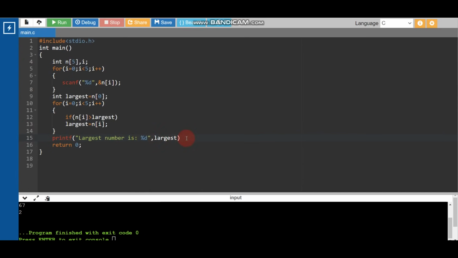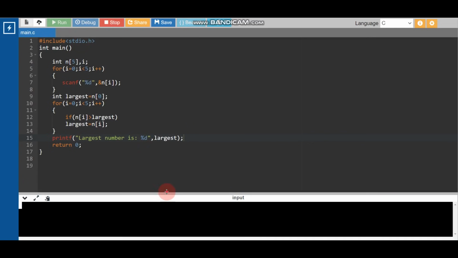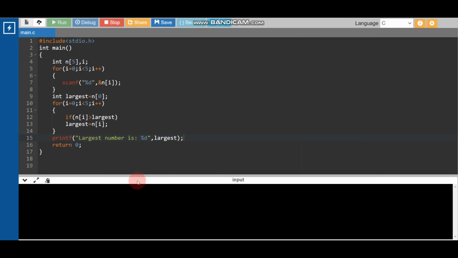Now we are done. Now I am going to run this code. Let's check whether our code is correct or not. I am giving some random input: 23, 1, 54, 554, 87. I'm pressing enter. What is the largest number? Largest number is 554. It's correct. So our code is correct.